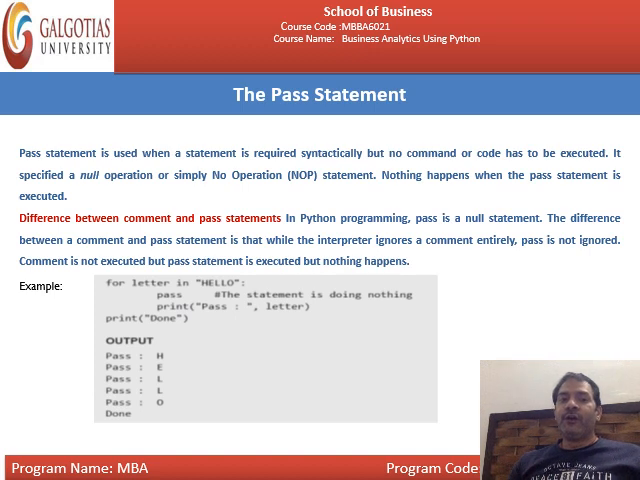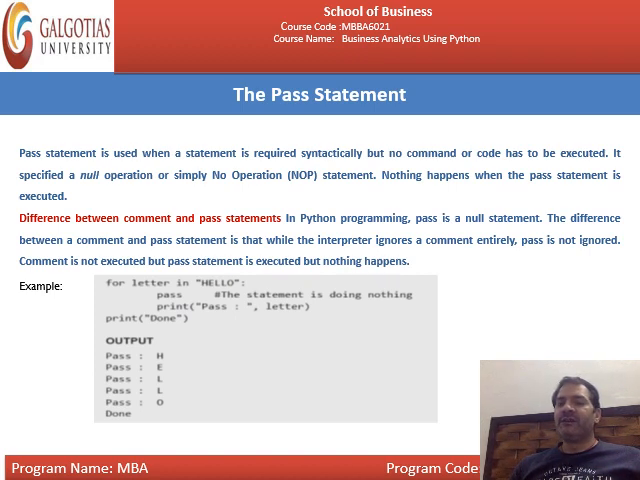For example, for letter in hello: pass, print letter, else print done. Finally, what is pass? First of all H will print, then E, then L, then L, then O, then finally done will be printed. This is all about the break, continue and pass statements.